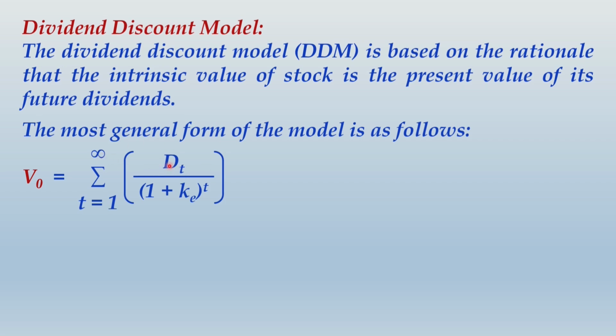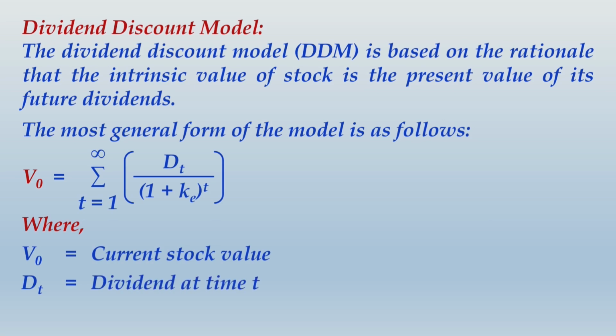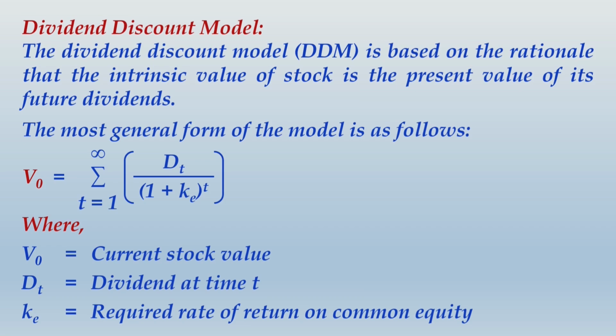So if it is D1, it will be discounted at the KE rate. So it will be D1 divided by 1 plus KE raised to 1. If it is D2, it will be divided by 1 plus KE raised to 2, and so on. So you may write the meaning of these symbols. V0 is the current stock value, DT is the dividend at time T, and KE is the required rate of return on common equity. So please write up these notes and then I take you ahead.